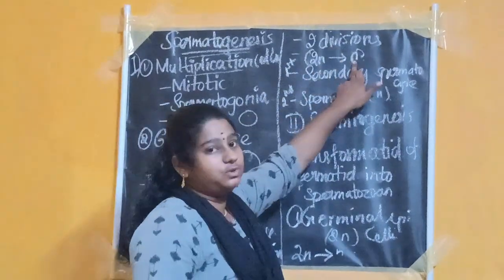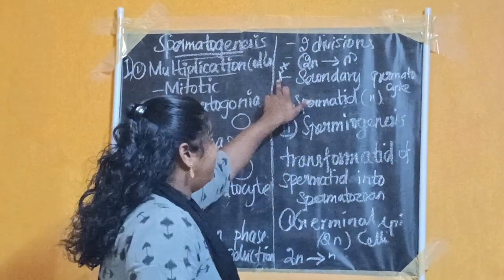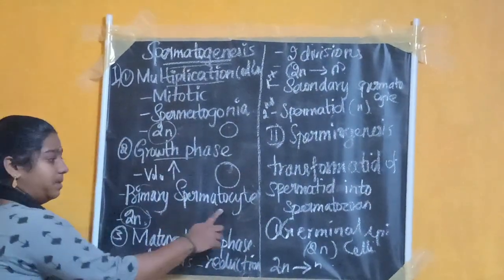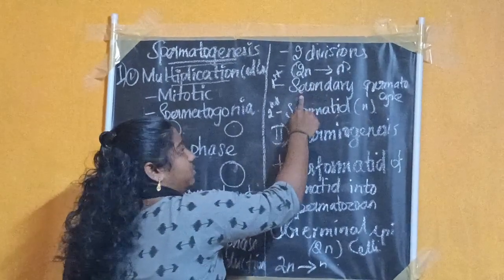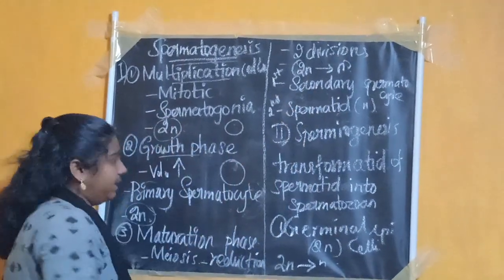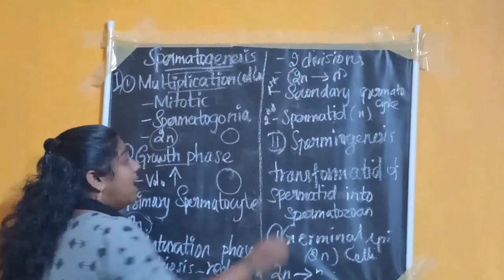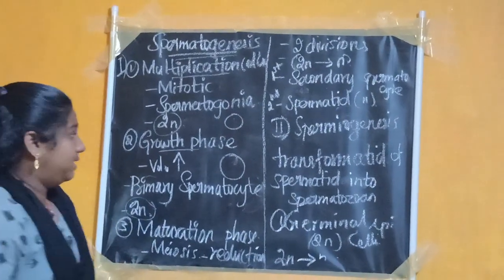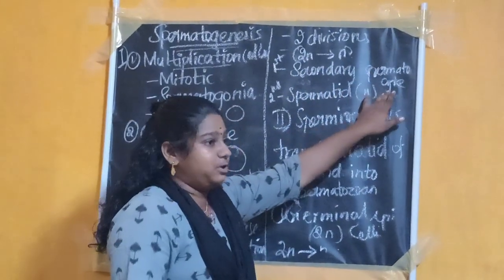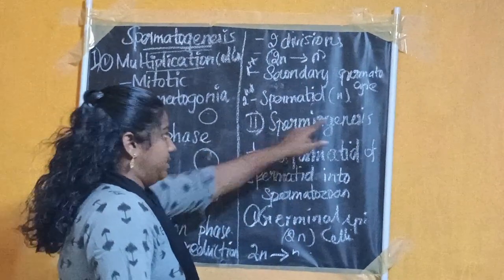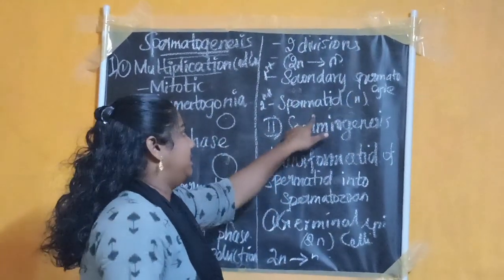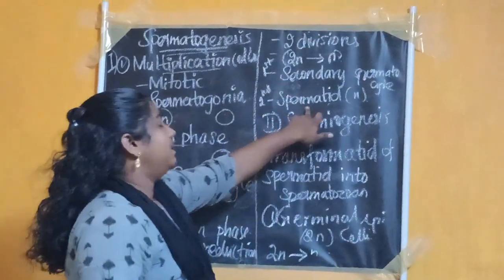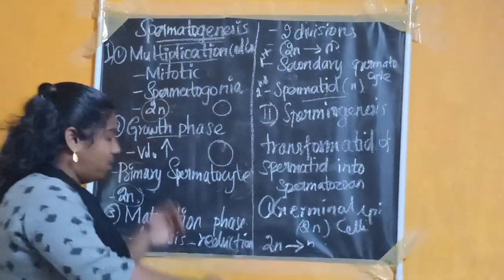In the first meiotic division, the primary spermatocyte, 2n, is reduced to n and forms the secondary spermatocyte. Then in the second meiotic division, this secondary spermatocyte forms the spermatid with n. I already told you this is the formation of spermatid. The spermatid is the end product formed now.